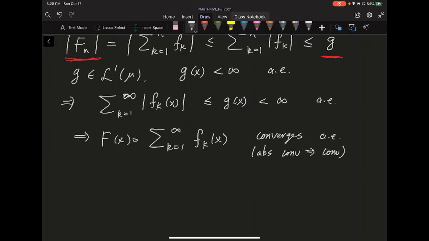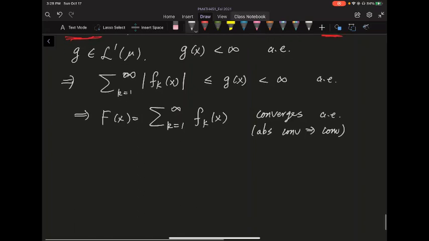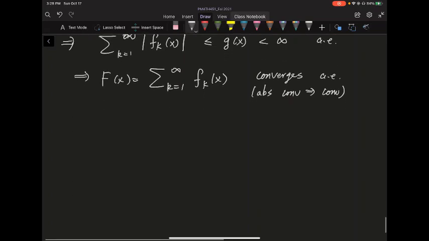All right, so now I have a candidate for this function. This f of x is certainly equal to the limit of these Fn of x almost everywhere. And if g of x is infinity, it's only infinity on a null set. So let's just define f to be 0 there.